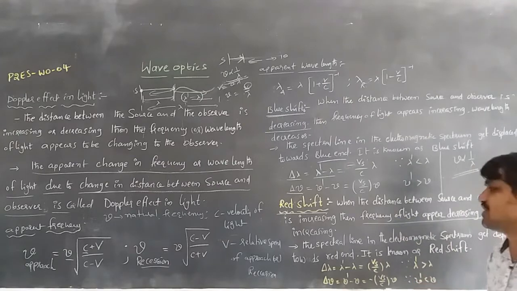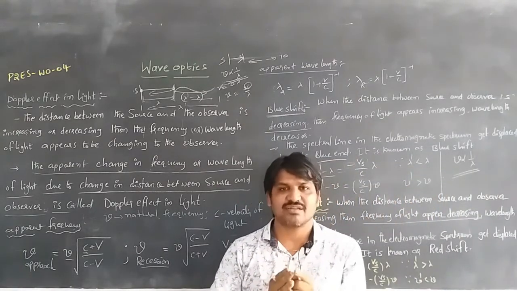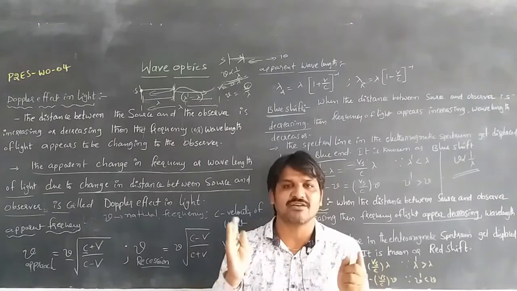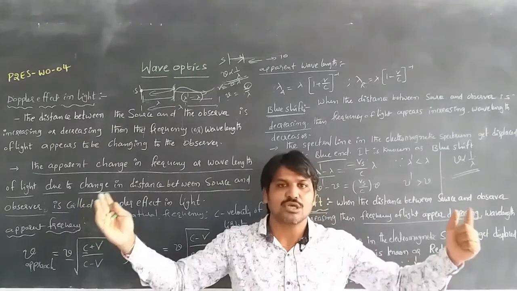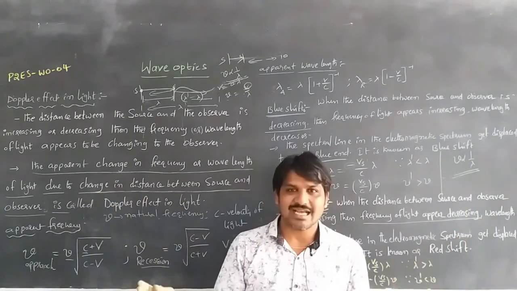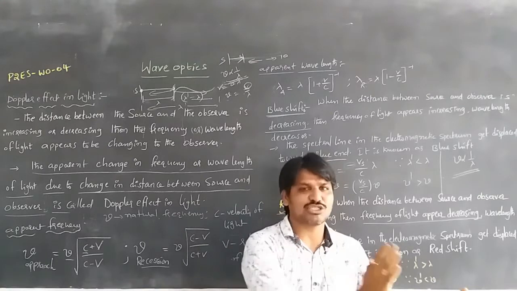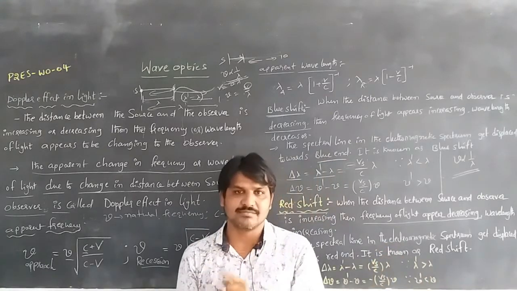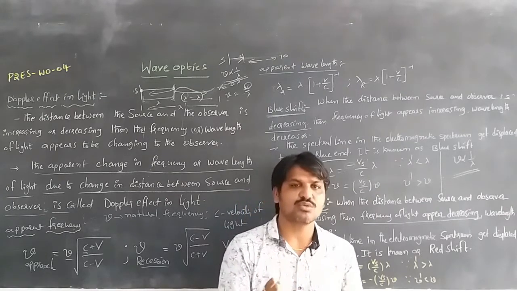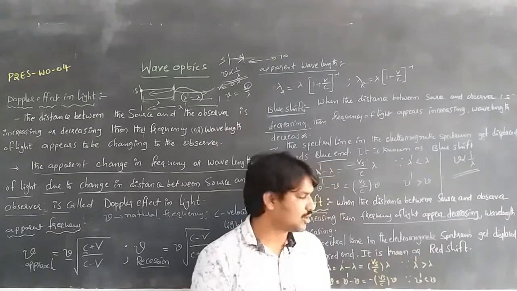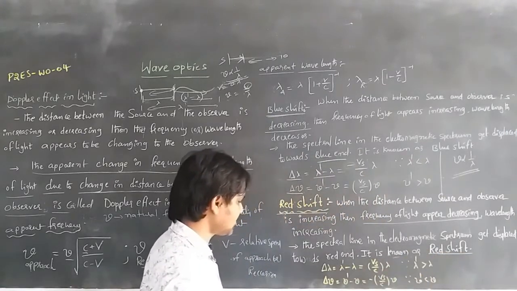In the case of redshift, when the distance between the source of light and the observer increases, the frequency will decrease and the wavelength increases. So the spectral lines of the electromagnetic spectrum get displaced towards the red end. That is known as redshift.